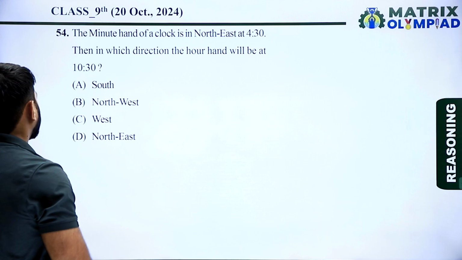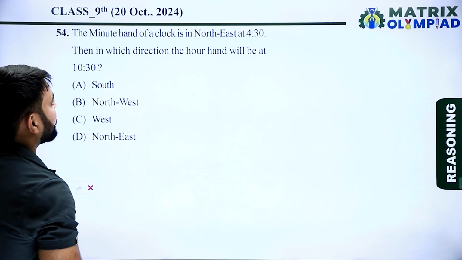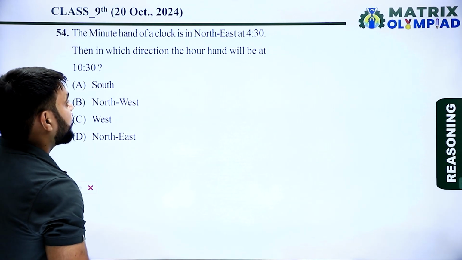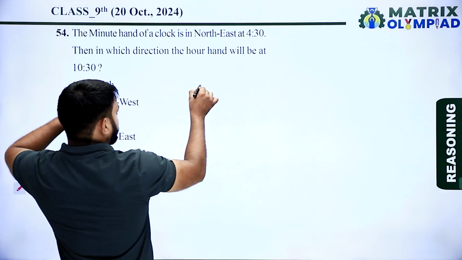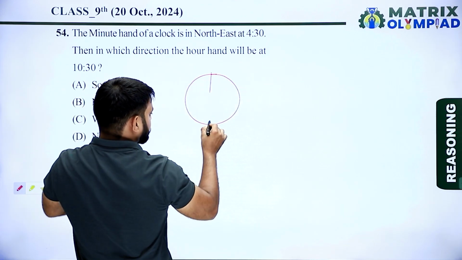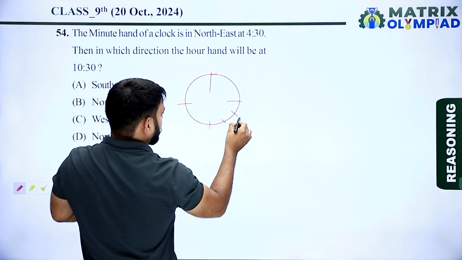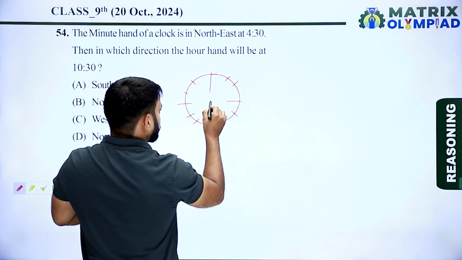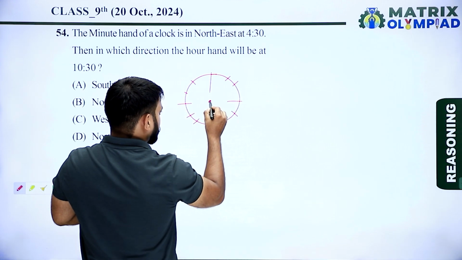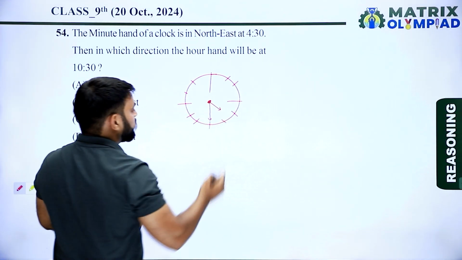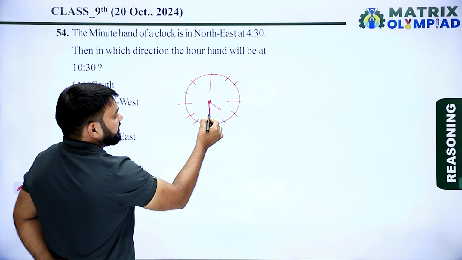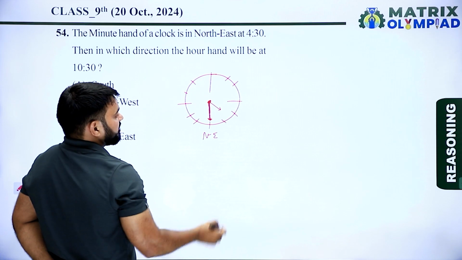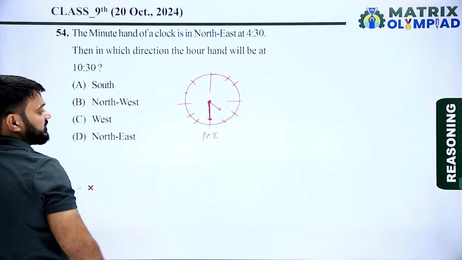Now the next question is question number 54. The minute hand of a clock is in the northeast at 4:30. Then in which direction will the hour hand be at 10:30? According to the question, the time is 4:30, and the minute hand shows the northeast direction. So this is the northeast.